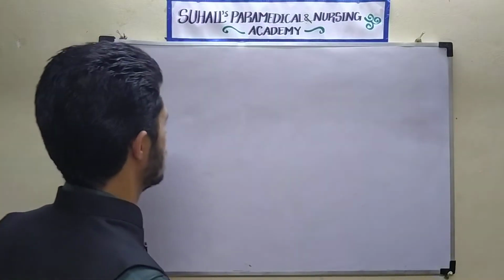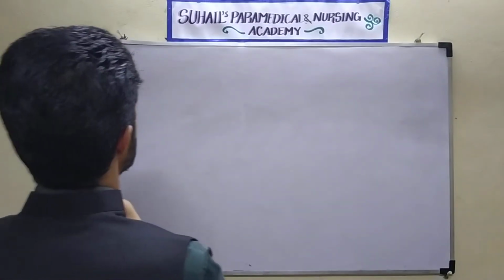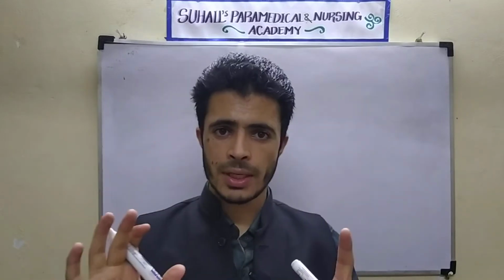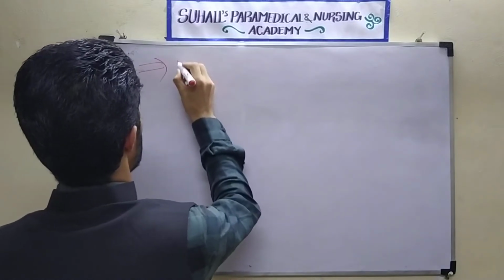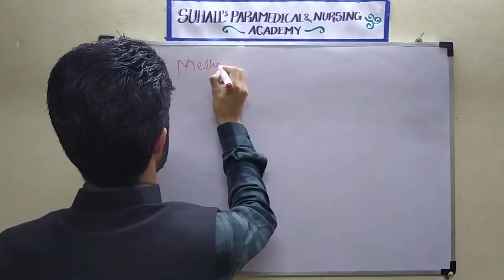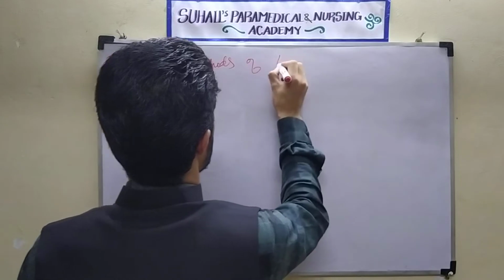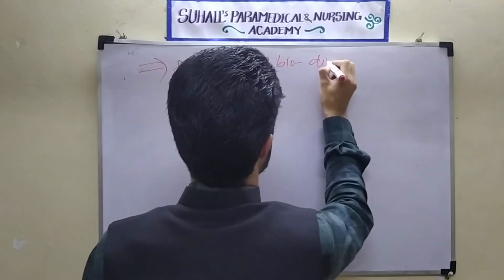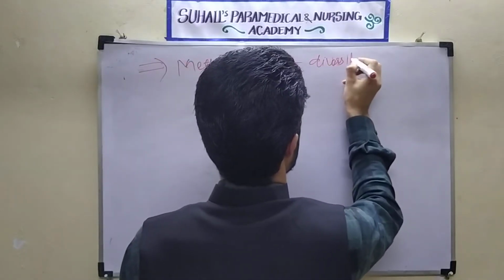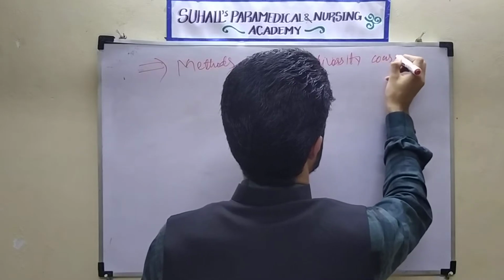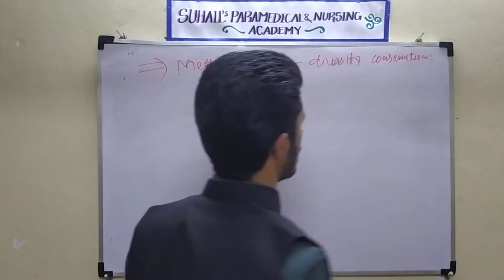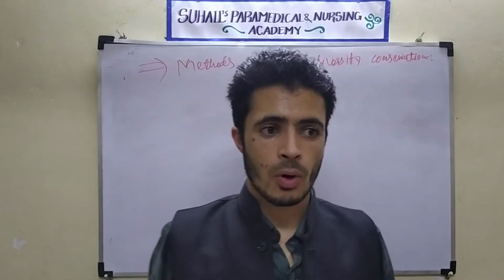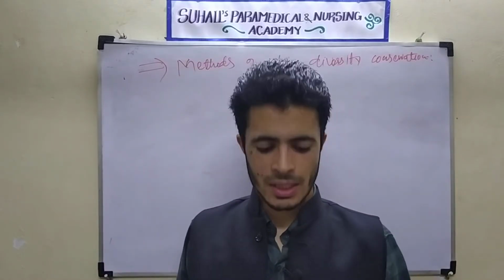Today I am going to explain the methods of biodiversity conservation. What are the different methods? What are the different ways by which we can conserve biodiversity?